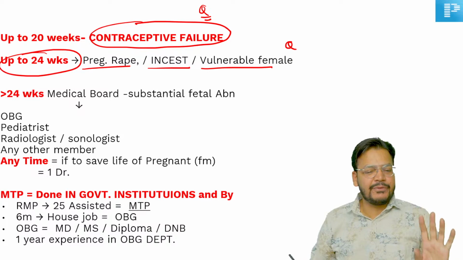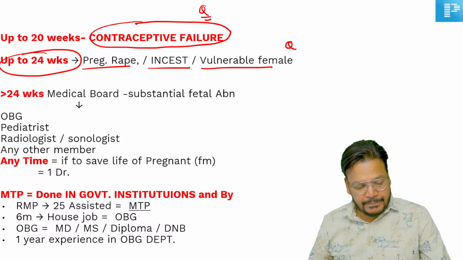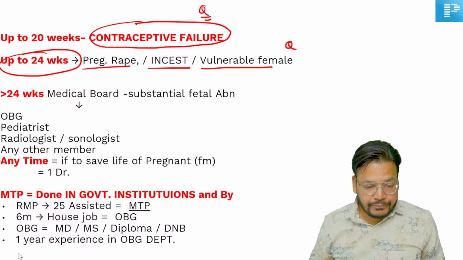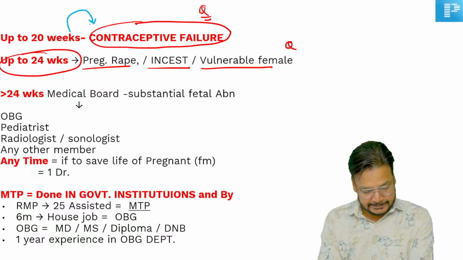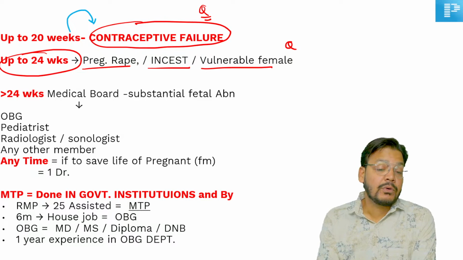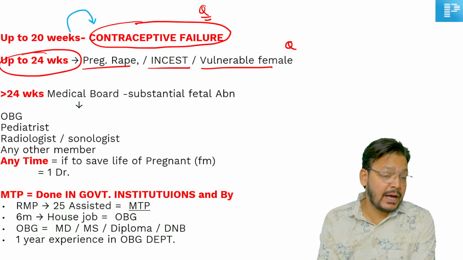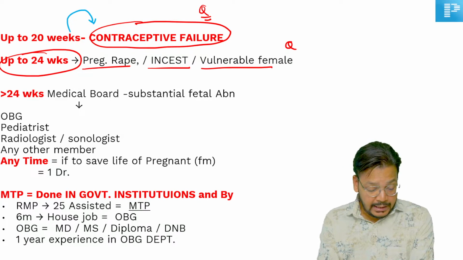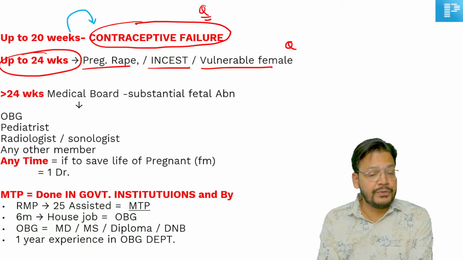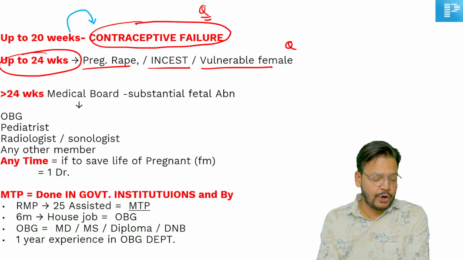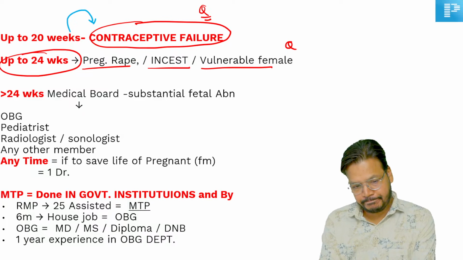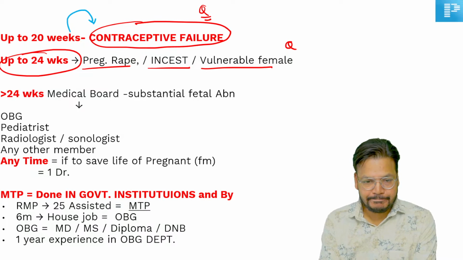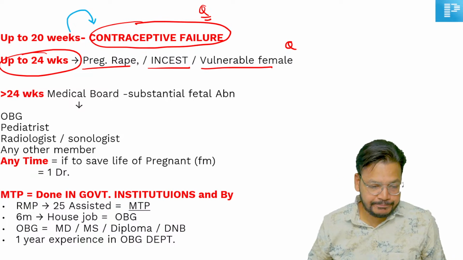Okay, but sir, it is a very simple question. For contraceptive failure, we can go for MTP only up to 20 weeks. So if you have a pregnancy due to contraceptive failure and you go at the age of 22 weeks, it means MTP can be done or cannot be done? Give me the answer. Tell me, dear, can be done or cannot be done? Speak. Okay, let me come back to this question.